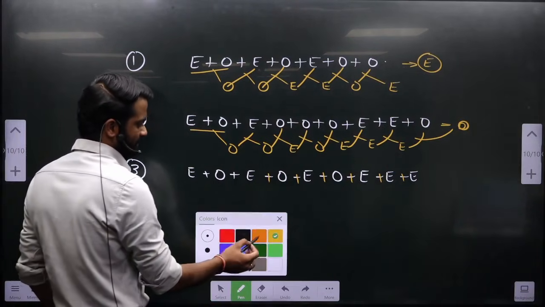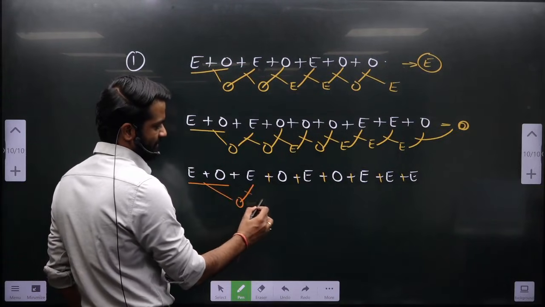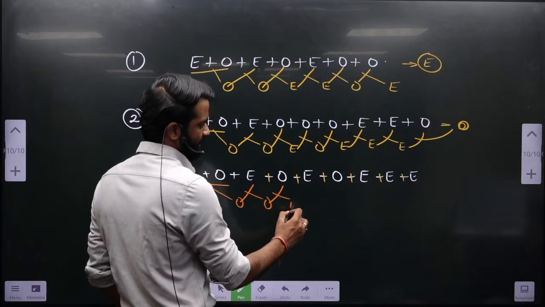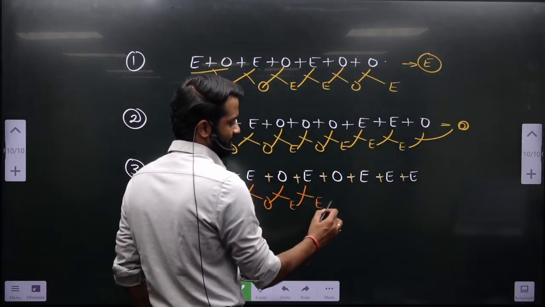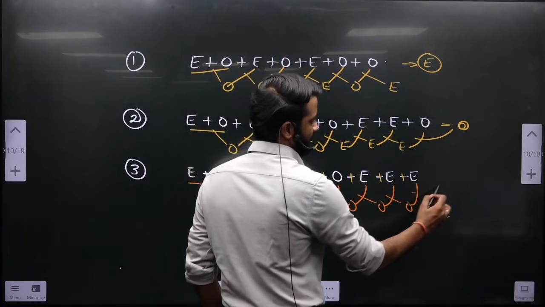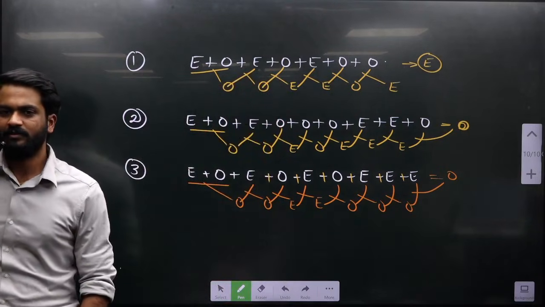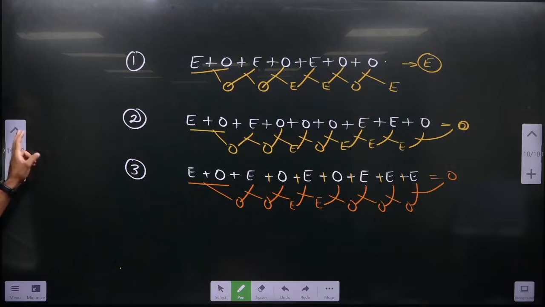Now let's see odd and even. Even plus odd, odd. Odd plus even, odd. Odd plus odd, even. Even plus even, even. This is odd, this is odd, this is odd, and this is odd. How many of you got the correct answer? Okay, let's get back to this now.